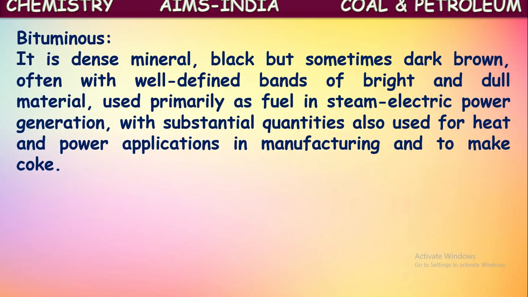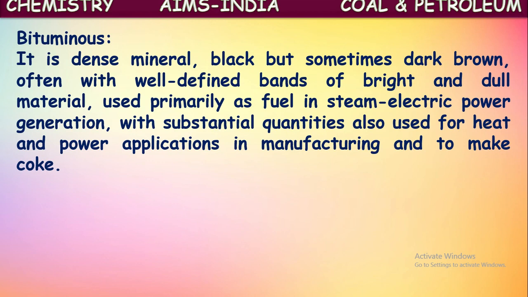Next form of coal is bituminous. It is a dense material and a dense mineral too, black but sometimes dark brown, often with well defined bands of bright and dull material. It is used primarily as fuel in steam electric power generation.